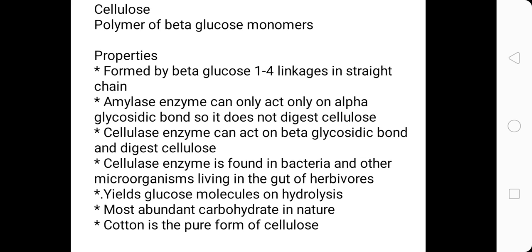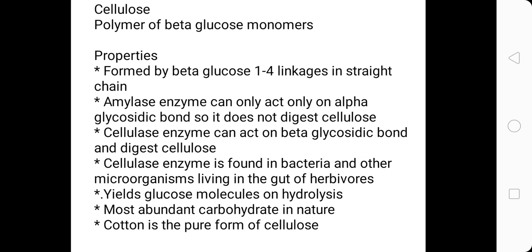The enzyme amylase acts on starch, but it cannot act on cellulose. The reason is that amylase can act only on alpha 1,4 linkage, so alpha bond. Because an alpha bond is not present here, amylase cannot work, and the enzyme which will catalyze the digestion of cellulose is cellulase. Why cellulase? Because it can work on beta glycosidic linkages, which amylase cannot.